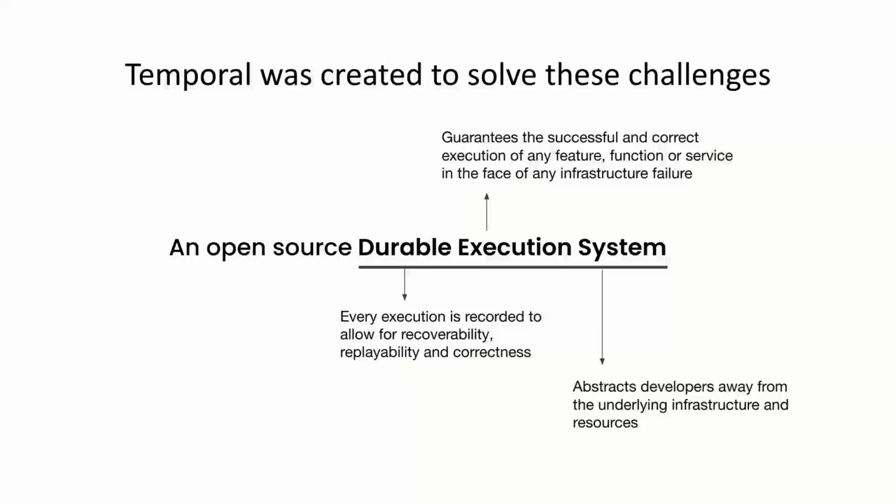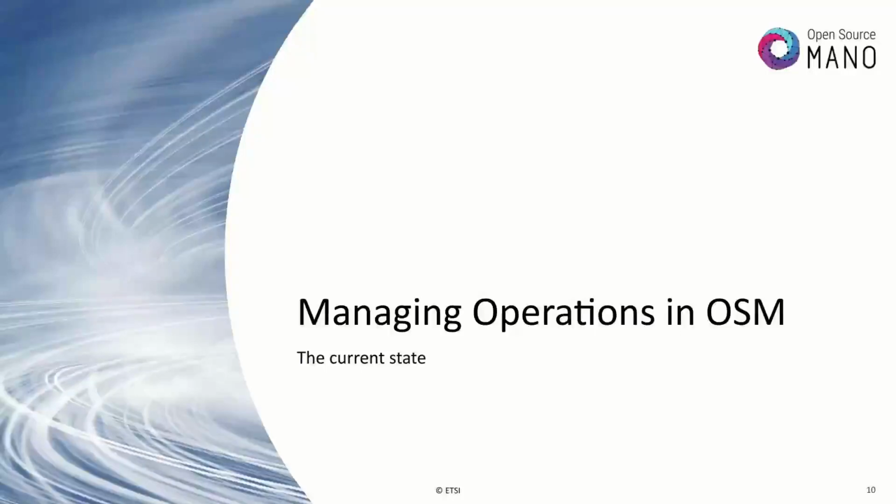And it's a system in that they provide the programming paradigm, architecture, and layout that abstracts us away from having to deal with retries and figuring out where they should execute and that sort of thing. So it allows us to concentrate on our business logic while they take care of the hard parts of figuring out retries, rescheduling, where things should be scheduled, what processes execute, et cetera. So operations in OSM, current state.